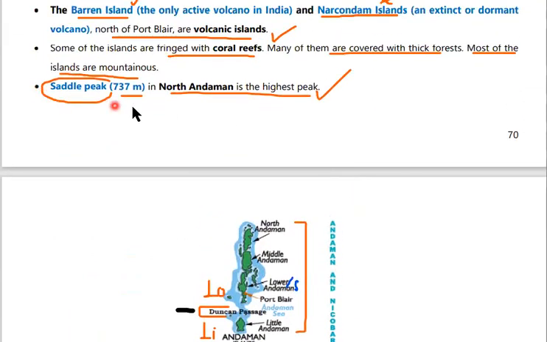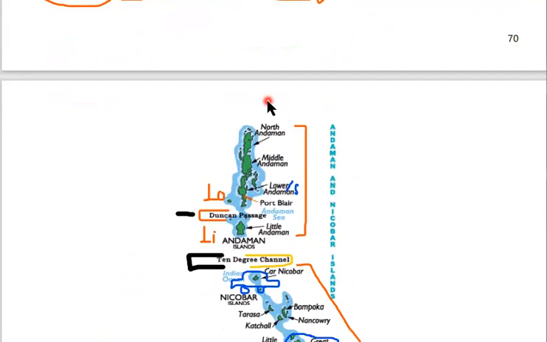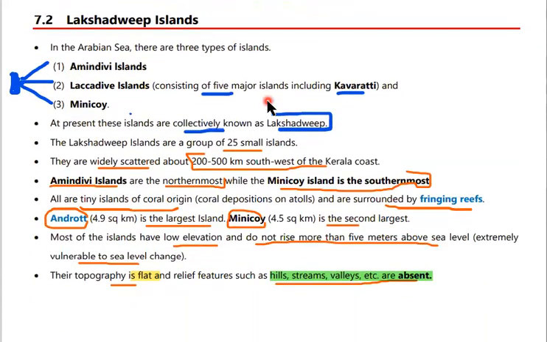Remember this thing, Saddle Peak is the highest peak in the North Andaman, which is 737 meters high. And coming to the Lakshadweep Islands in the Arabian Sea, there are three types of islands when we see. The first one is the Amindivi Islands, the second one is the Laccadive Islands, and the third one is the Minicoy Islands. These Laccadive Islands consist of 5 major islands, including Kavaratti.